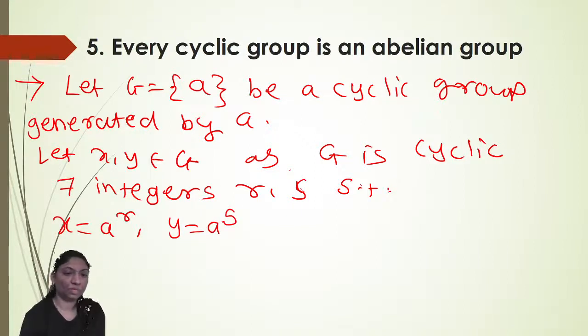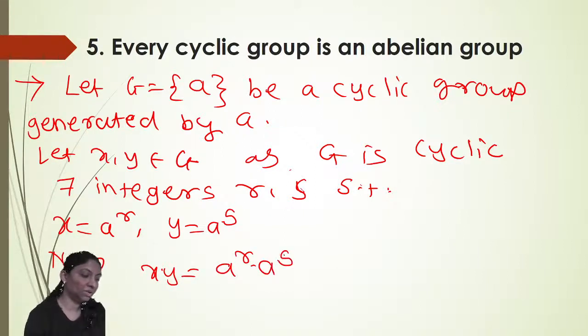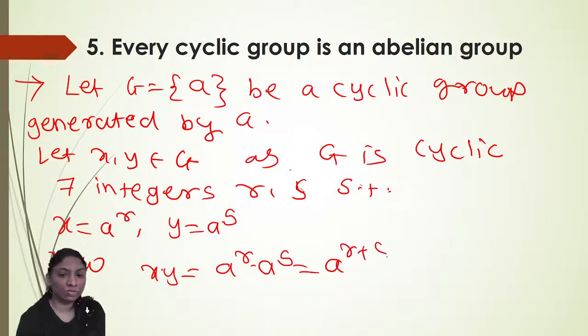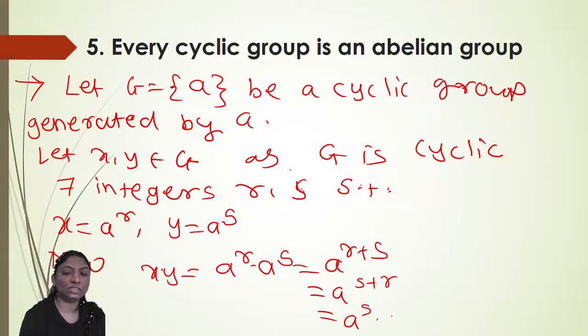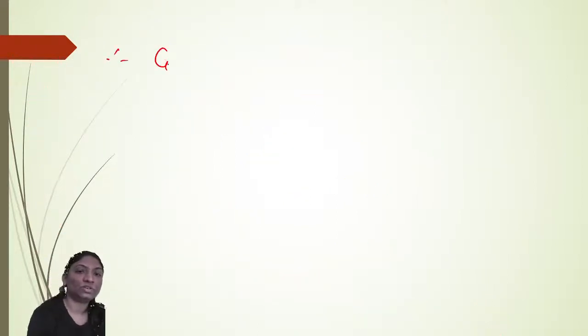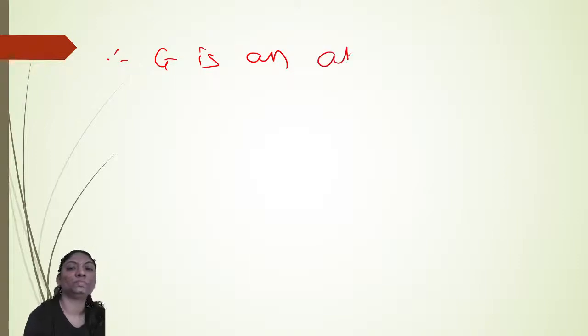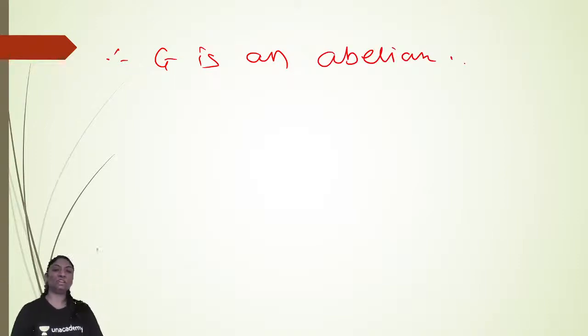Now here X into Y is equal to A raised to R into A raised to S, which is equal to A raised to R plus S, which is equal to A raised to S plus R, which is equal to A raised to S into A raised to R, which is nothing but Y into X. Therefore G is an abelian group. Hence every cyclic group is abelian.